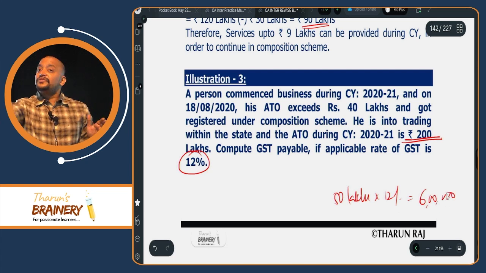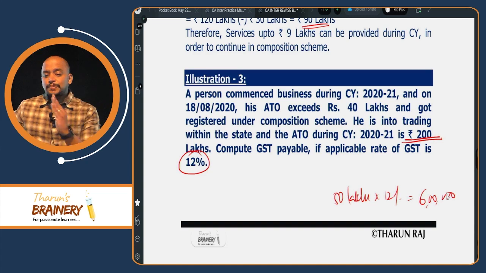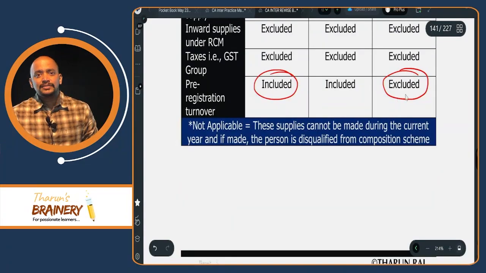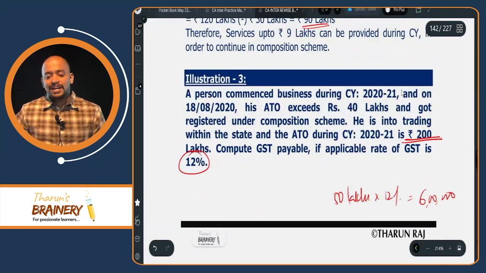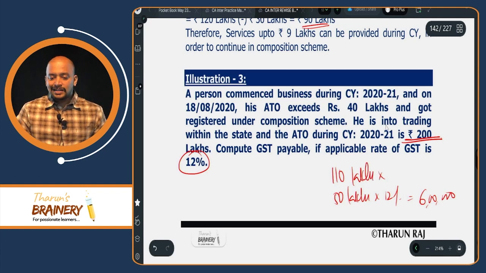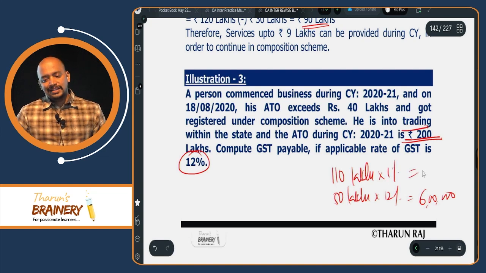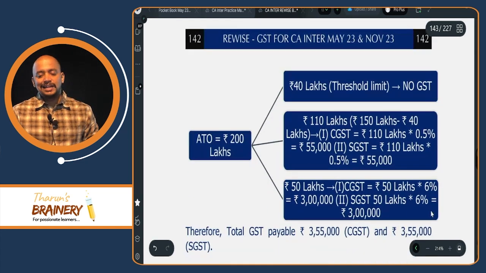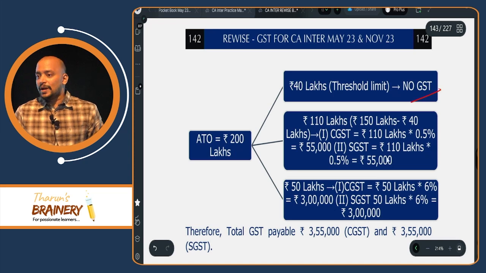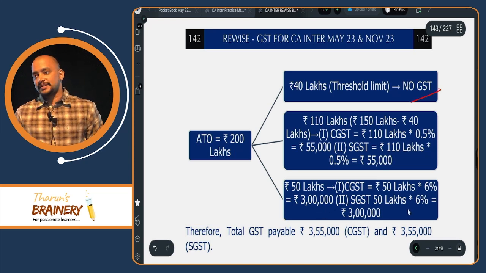Understood? Now 150 lakhs. In that 150 lakhs, what is pre-registration turnover? 40 lakhs. Should we exclude pre-registration turnover while computing GST under composition scheme? Yes. So therefore, 150 minus 40, how much? 110 lakhs. On that 110 lakhs, what will be the rate? They are trader. So trader will be 1%. So 110 lakhs into 1%, 1 lakh 10,000. So therefore, this will be taken as the liability. Understood? First 40 lakhs, no GST. Next 110 lakhs, 1%. Thereafter 50 lakhs, 6%. Okay?